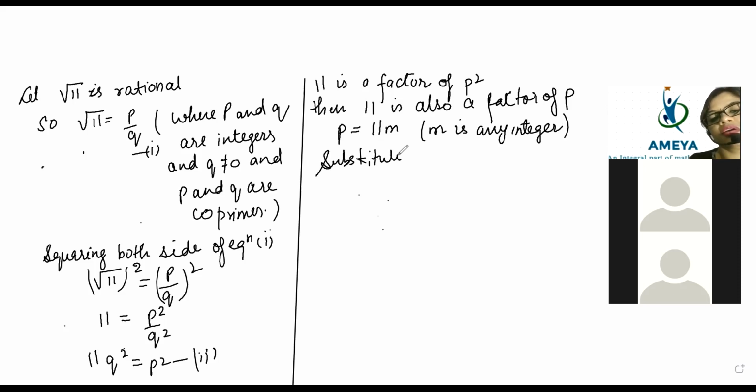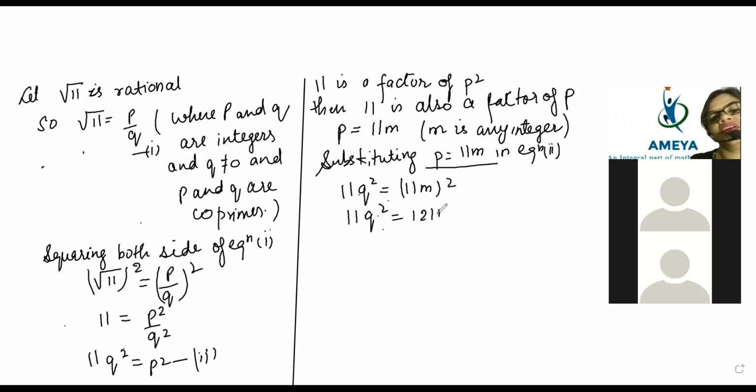Substituting P is equal to 11M in equation 2. So now we are going to substitute P is equal to 11M in equation 2. So beta, 11Q square is already there, and there P is 11M whole square. So now beta, it will become 11Q square is equal to 121M square.